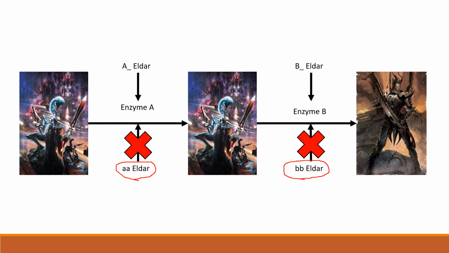However, if we have both a dominant A and a dominant B, we have the coding for both enzyme A, which progresses us to an intermediate form of the Eldar, and enzyme B, which progresses us from the intermediate to the Dark Eldar.